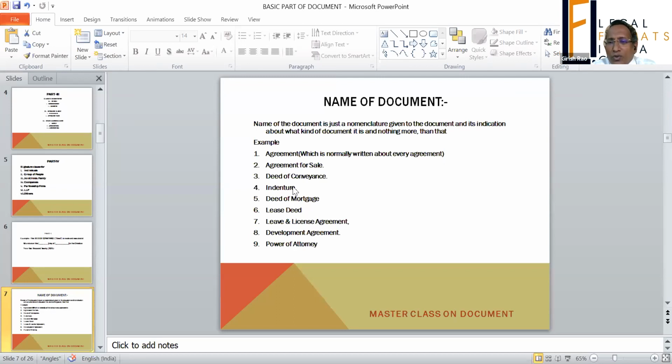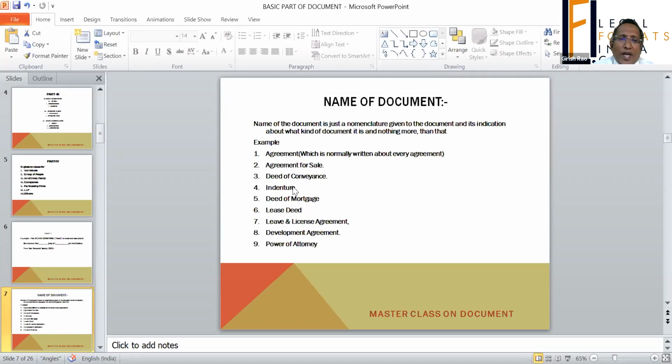It is not the whole and soul of everything. It's an indication, nothing else. So whenever you are drafting a document, it has to be with the object for which you are drafting it. You have to name the document accordingly, like development agreement, deed of conveyance, deed of mortgage, etc.